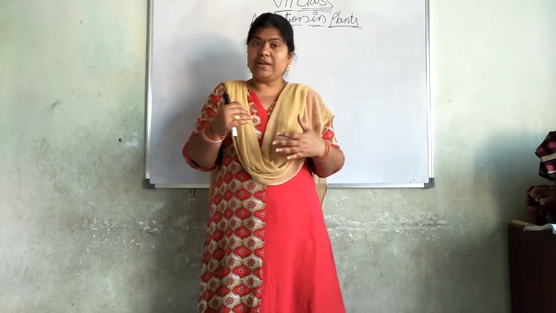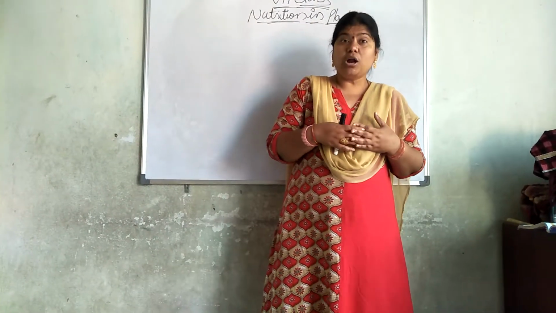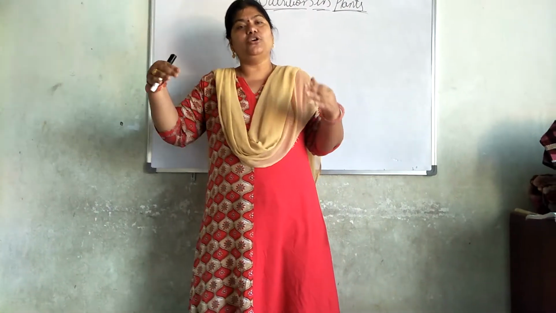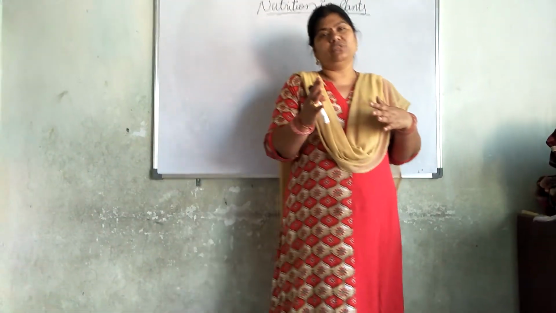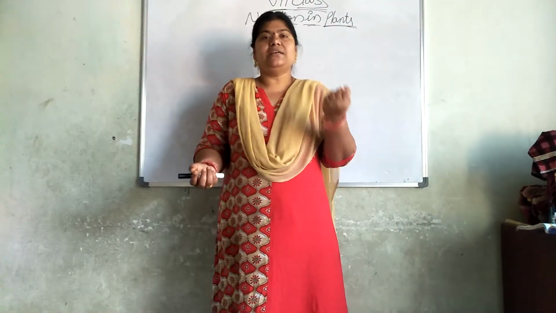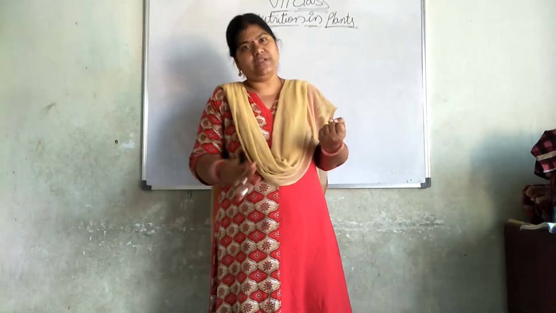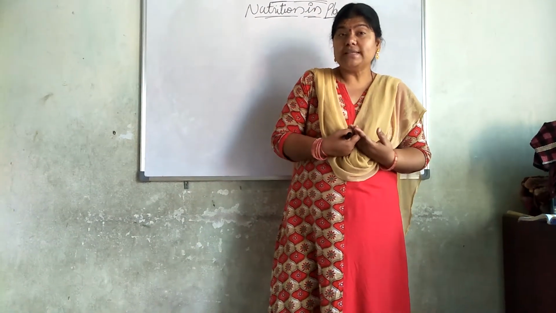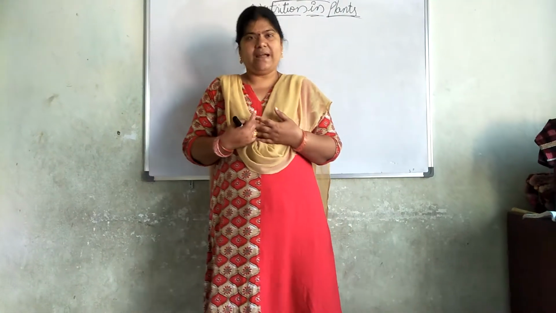Even Cuscuta has a root system. They are called haustoria, and these haustoria grow into the host plant roots, and when the host plant is taking nutrients from the soil, Cuscuta also takes from that and survives, and these are also called parasitic plants.